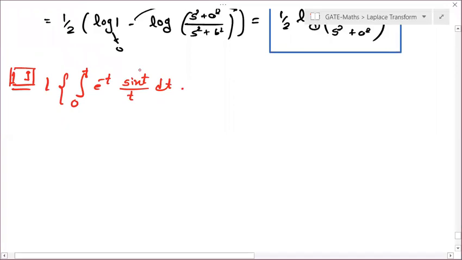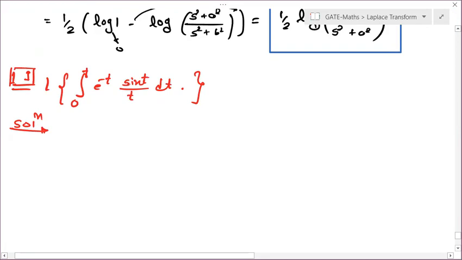So see, which property should we apply here? First you have an integral. Then you can see it is e to the power minus t, sin t, and divided by t also. So first let us go from inside.